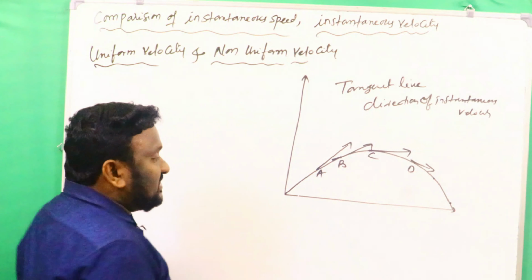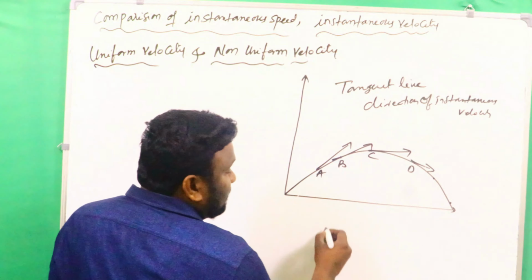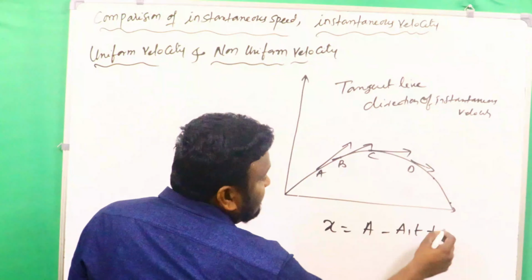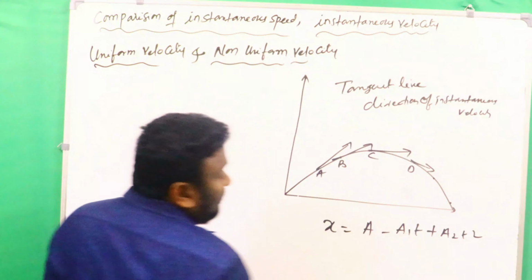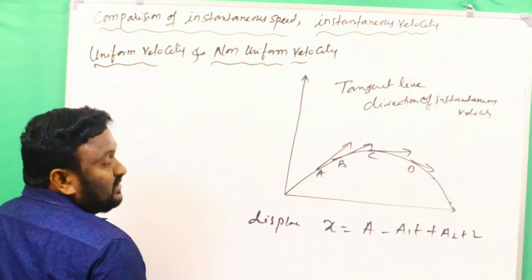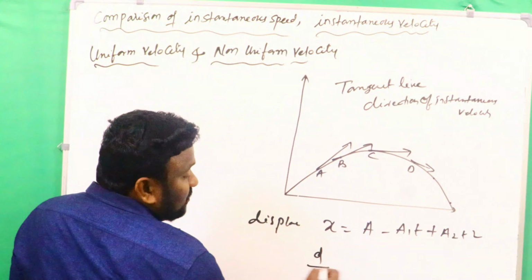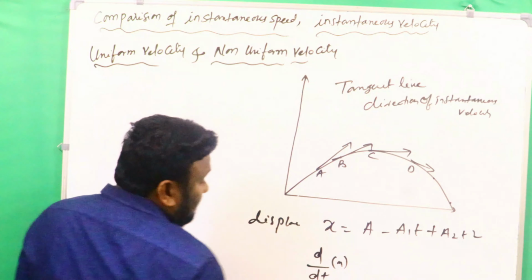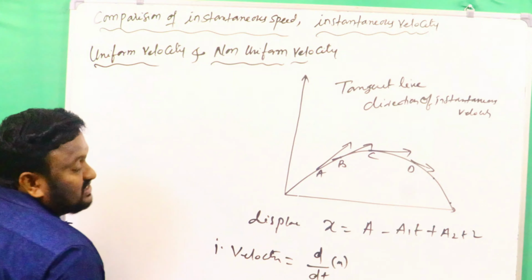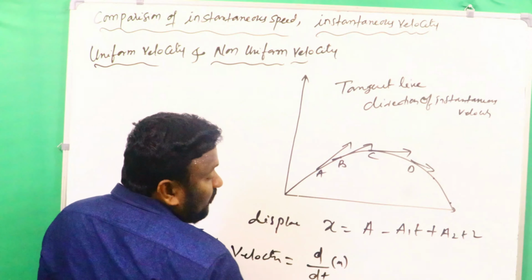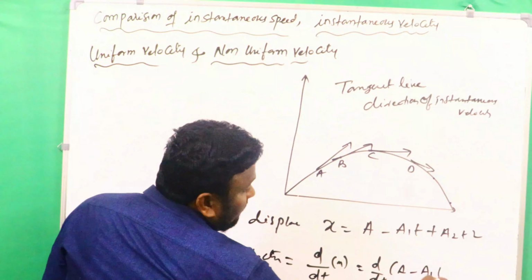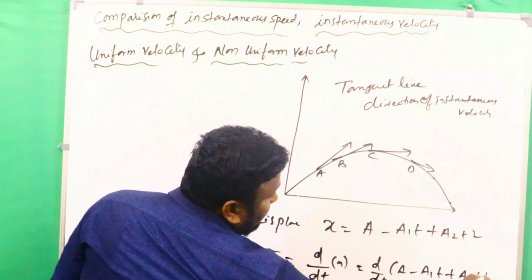That's why instantaneous velocity also changes. Clear? And in this case, dear students, for example, I am saying now x is equal to a minus a1t plus a2t square. It is a displacement equation. Then differentiation of this one gives the instantaneous velocity. Instantaneous velocity is equal to what? d by dt of x. That means what? d by dt of a minus a1t plus a2t square.